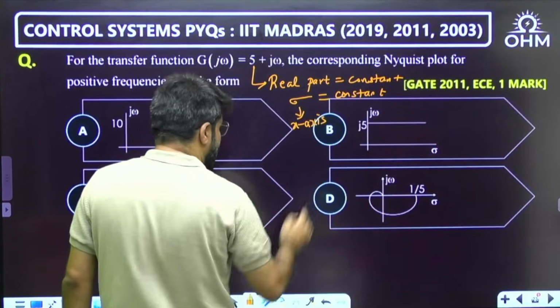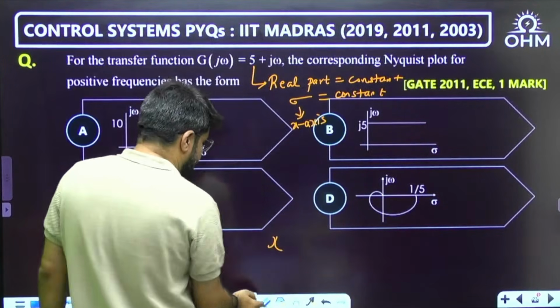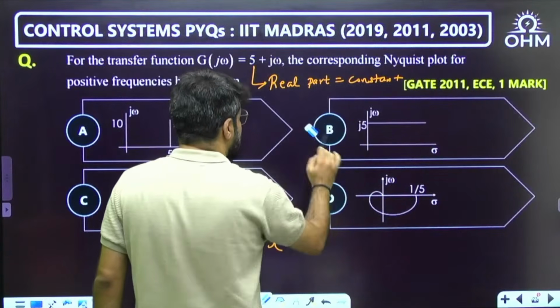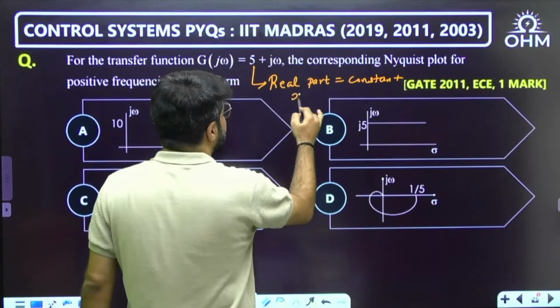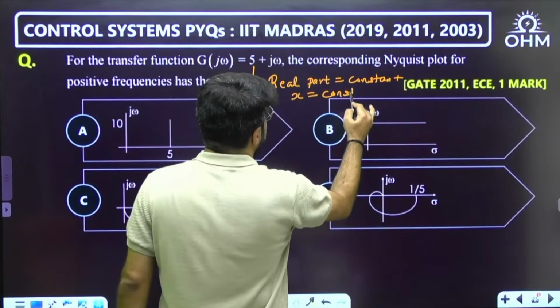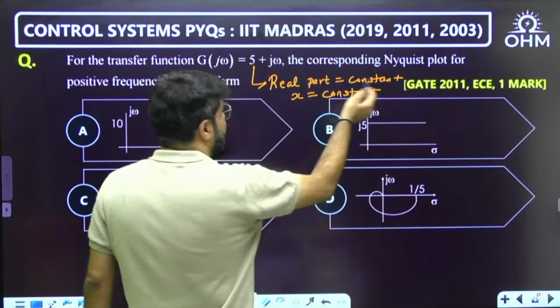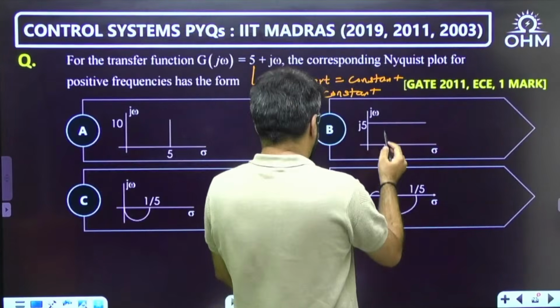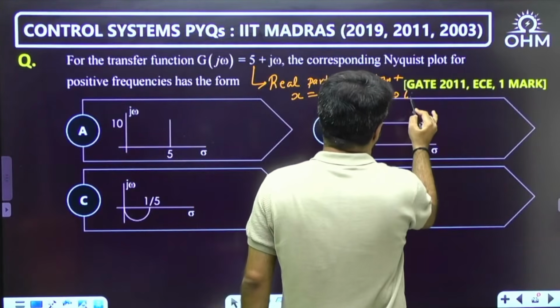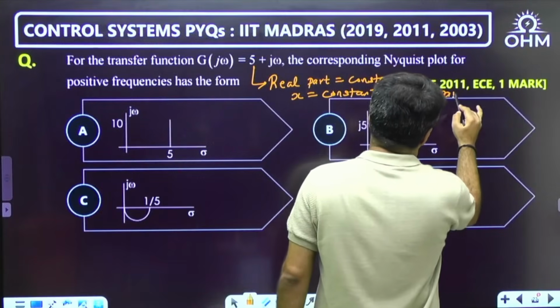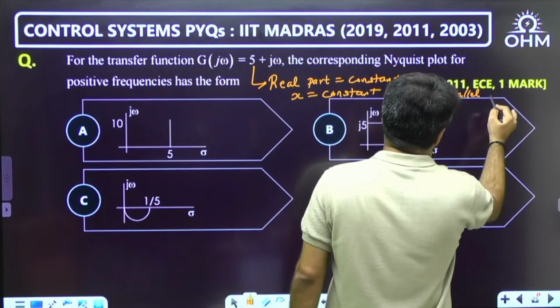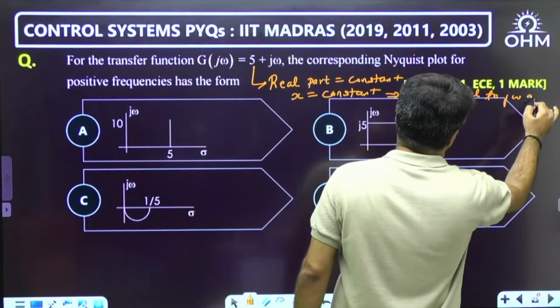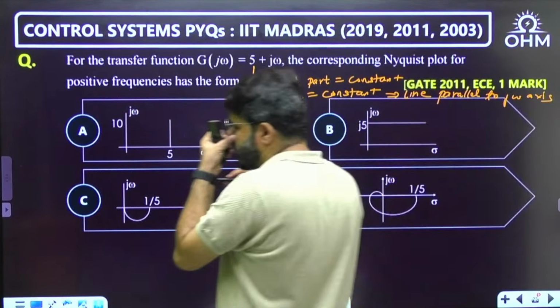Real part equal to constant means it's as simple as x equal to constant, because the real part we plotted on the x-axis, and this equation x equal to constant represents a line parallel to y-axis, parallel to j omega axis. Okay, so option number A.